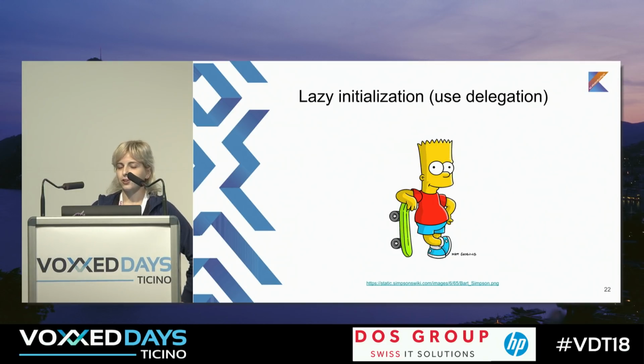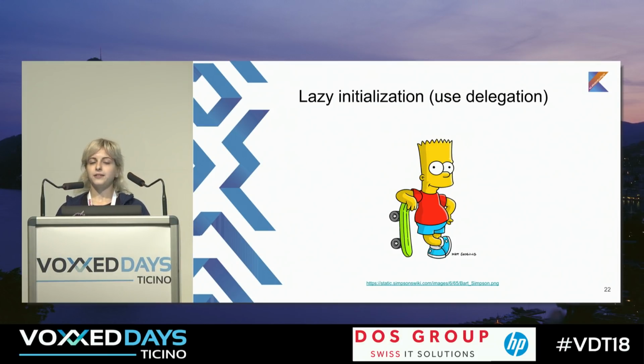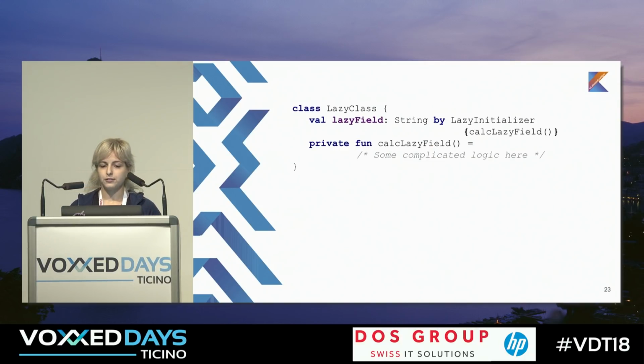But let's be smarter and understand that in Kotlin we have more stuff. In Kotlin we can do lazy initialization using delegates. How can we do this? We have the same lazy class, the same lazy field, and the same calc lazy logic. While we are initializing the lazy field, we just use the keyword by and say to the compiler that now I won't initialize it by myself, I want the lazy initializer to do it, and that's all. This is the code you need to write to make your lazy initialization.